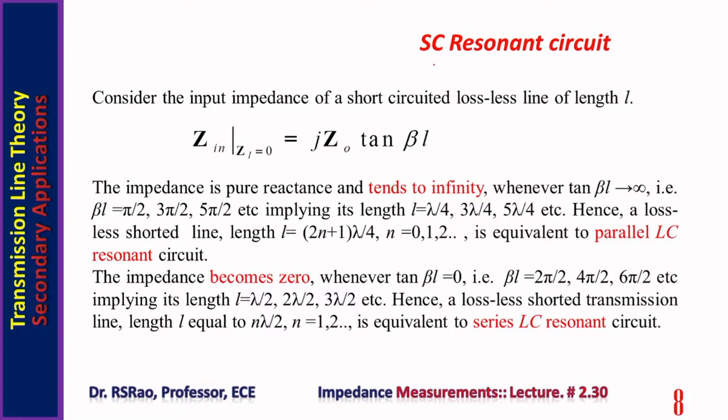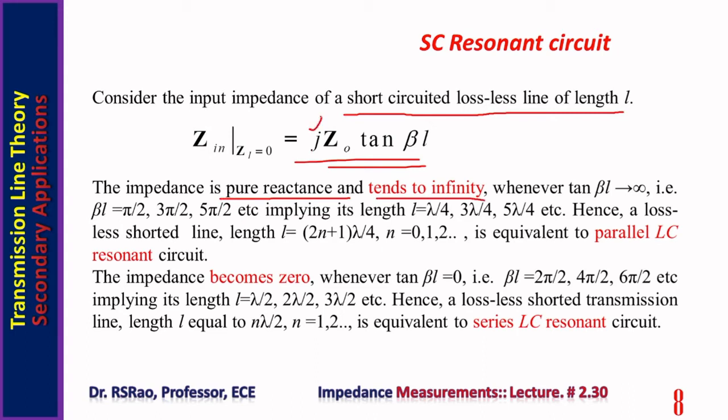It has been told shorted lines, also open circuited lines, they can be used to fabricate resonant circuits. Here we consider short circuited line. Consider the input impedance of a short circuited lossless line of length L. This equation we have already seen. The impedance is pure reactance and tends to infinity.